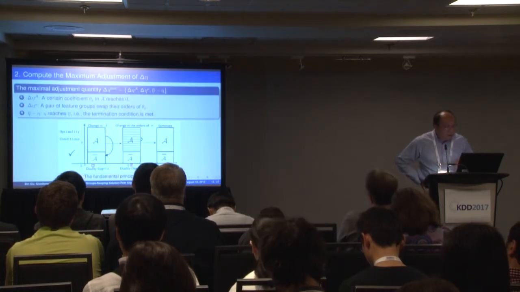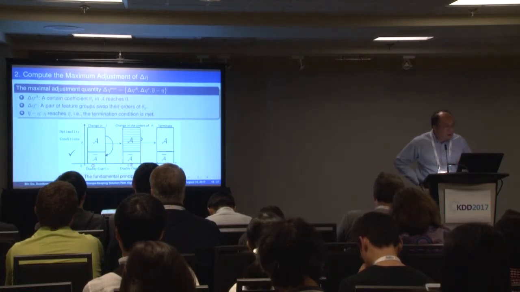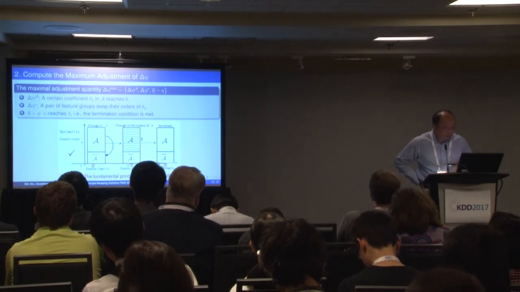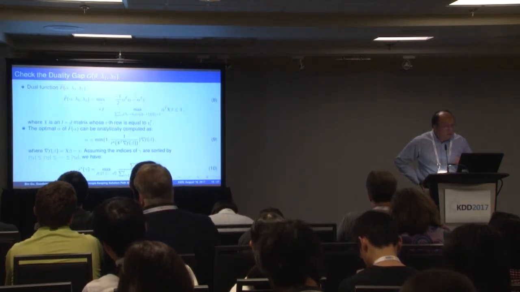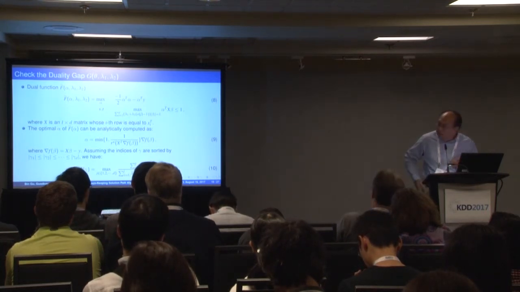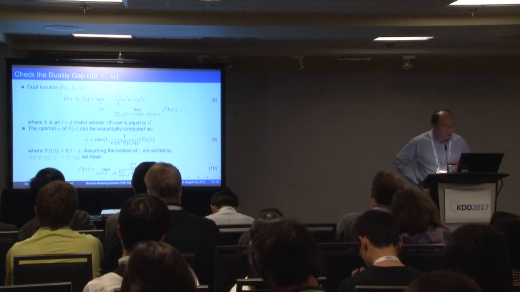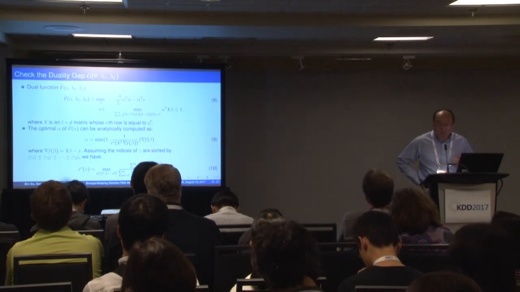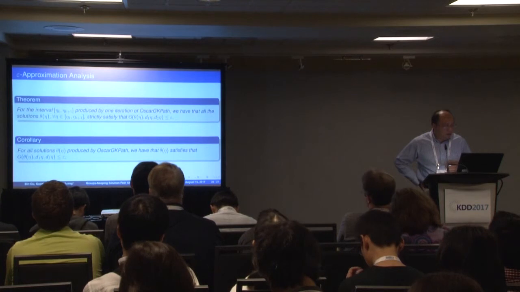Then we calculate the 3 cases for eta. That's the largest step we can go for all 3 cases. Then we use the minimal one because we need to guarantee all 3 cases are satisfied. Then for the duality gap, we have a standard formulation, because this one was proposed by previous work. So based on this equation, we can calculate the duality gap. There will be the errors for the current step. For every step we go, we don't want to go beyond the errors.